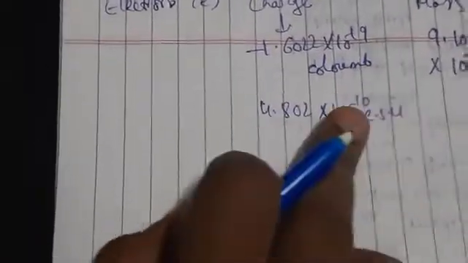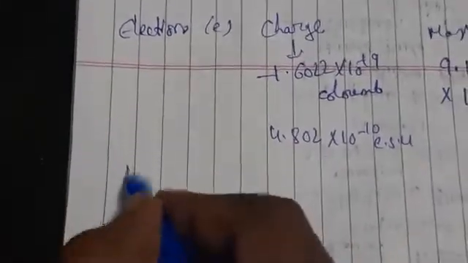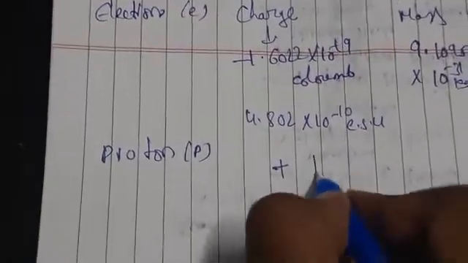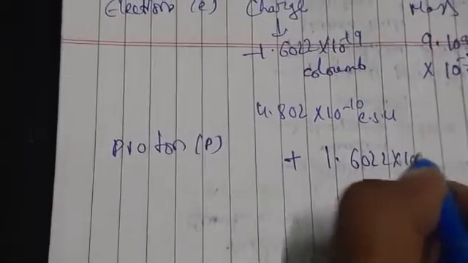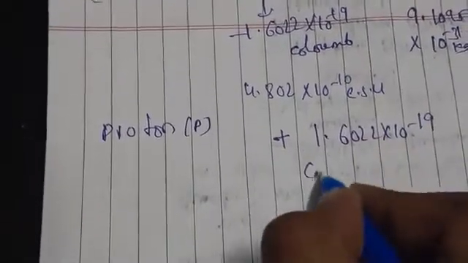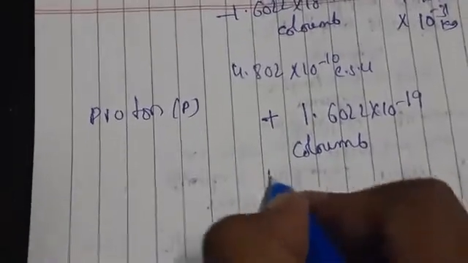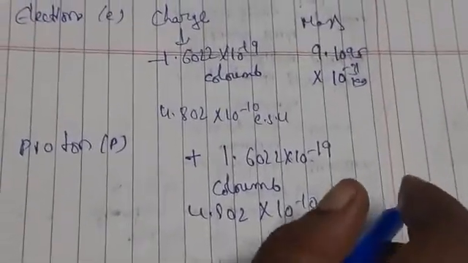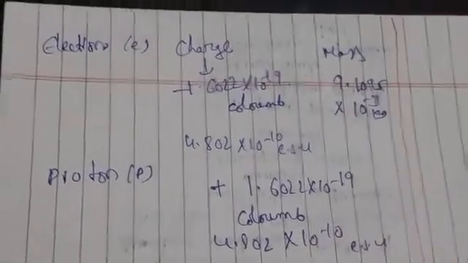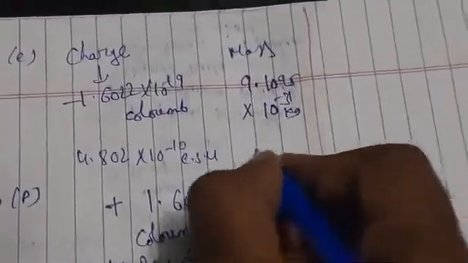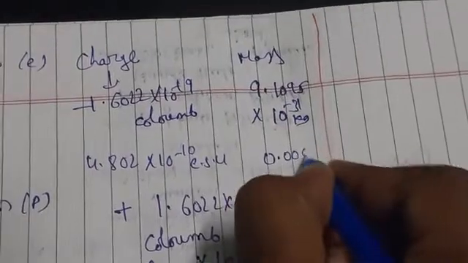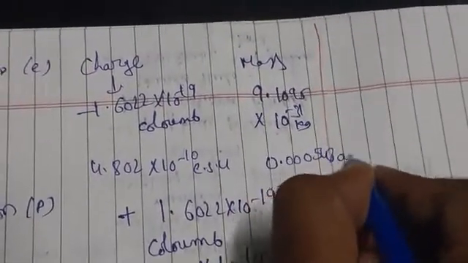Coming to the proton, it is denoted by P. It has charge plus 1.6022 into 10 to the power minus 19 coulomb, and 4.802 into 10 to the power minus 10 ESU. The mass is calculated in kg, and also in AMU, atomic mass unit. The electron mass is 0.000548 AMU.